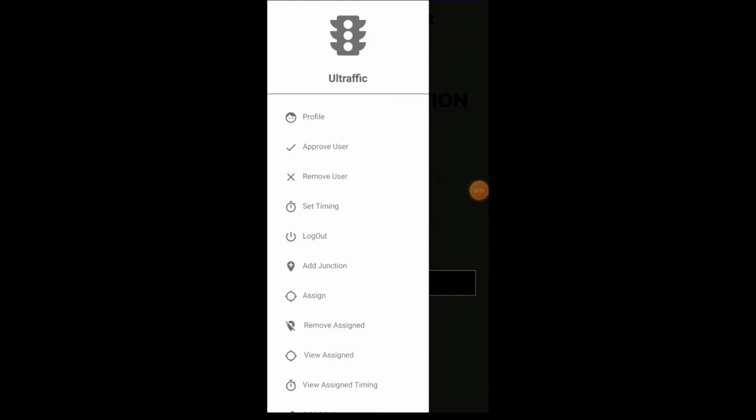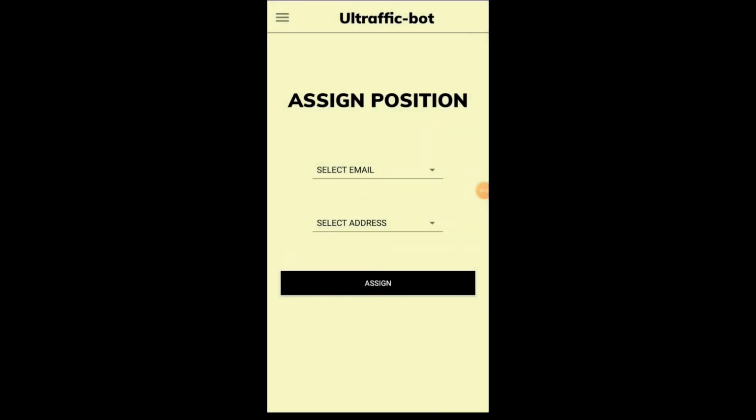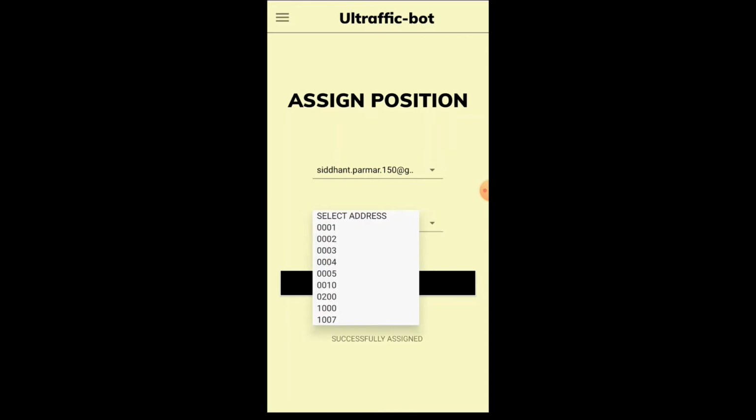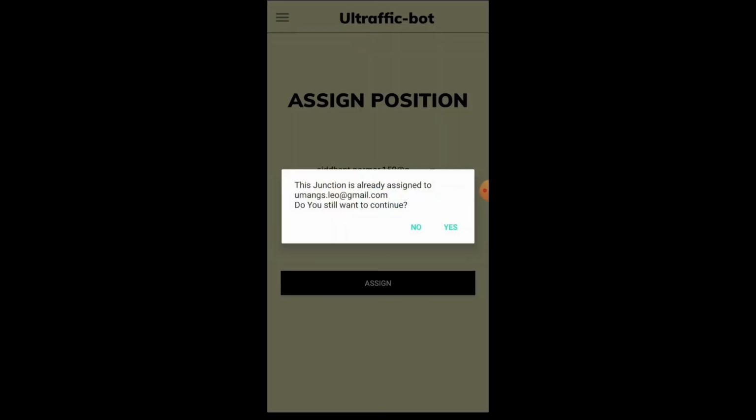Now we will discuss the assign junction functionality. Here we have to first select the user's email address and then a junction. After I press the assign button, the user will be able to set the timing of the selected junction. Now if I try assigning this email ID a junction which is already assigned to another user, it will notify me about the same and will ask me if I want to proceed with the assignment or not. If I press yes, it will continue with the assignment. If I press no, nothing will be updated.